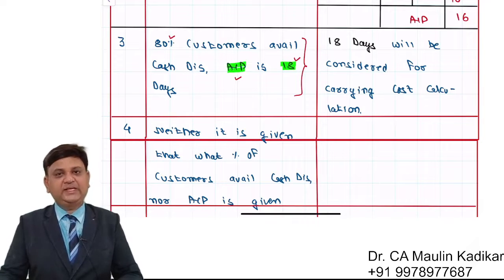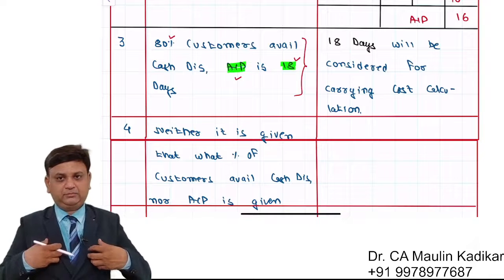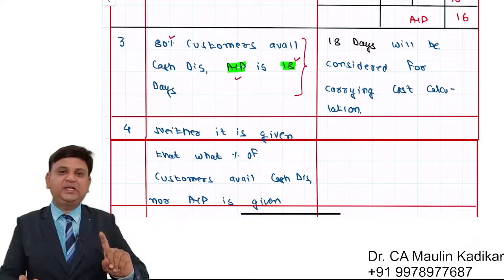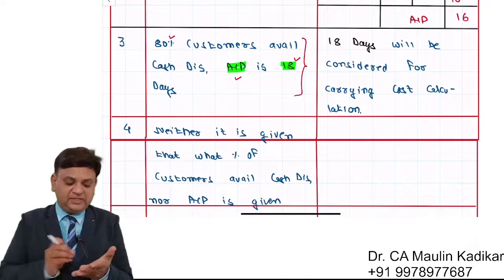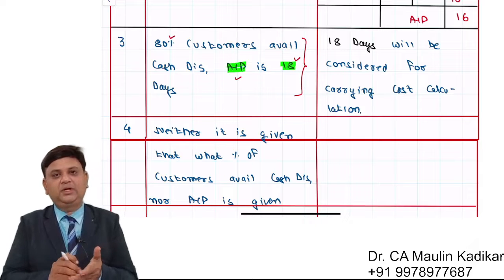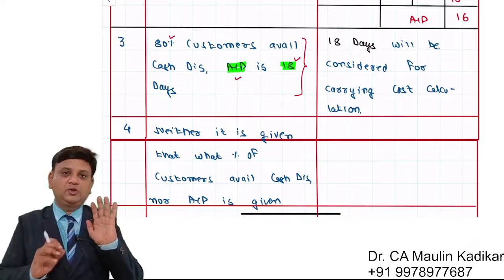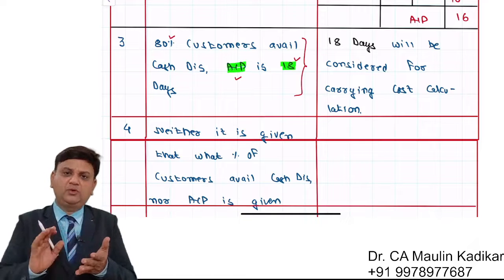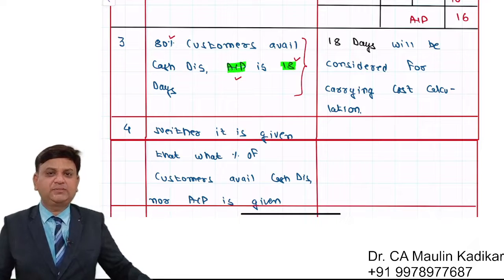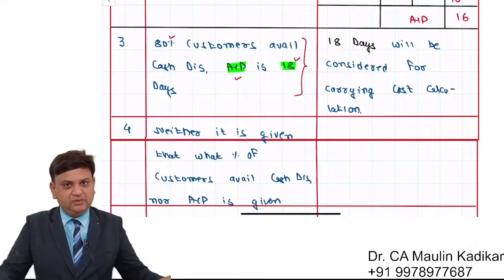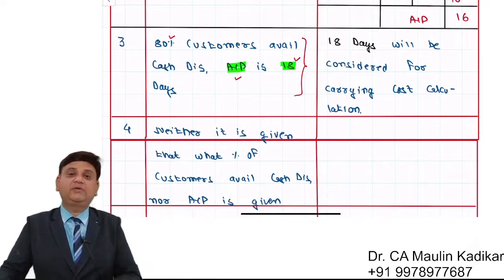See friends, in that case my suggestion is you can take your own assumption, because basically the question should provide this information. But if no such information is given, then you have to do the answer by putting a simple note on what kind of assumption you make with respect to the customers availing discount and not availing discount.